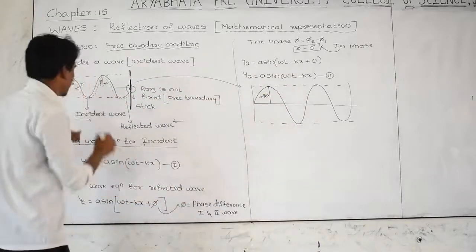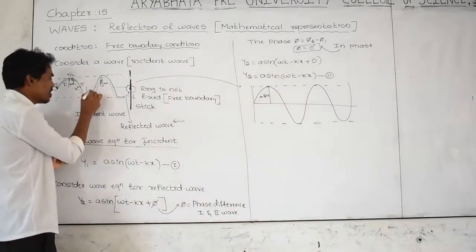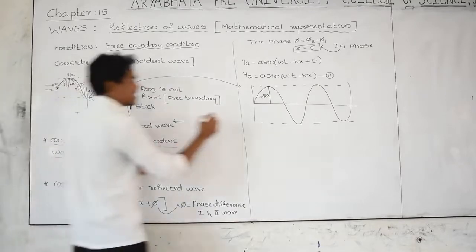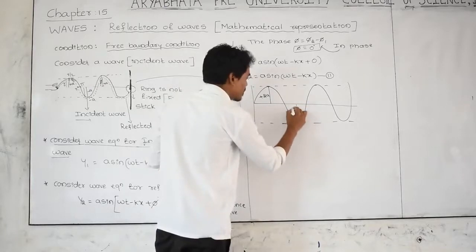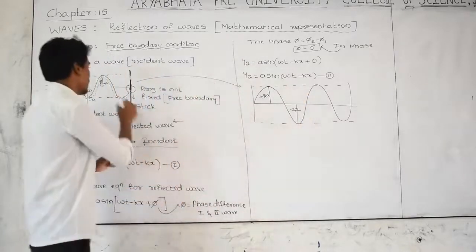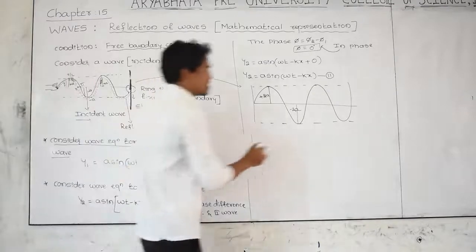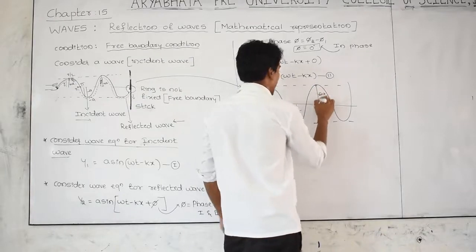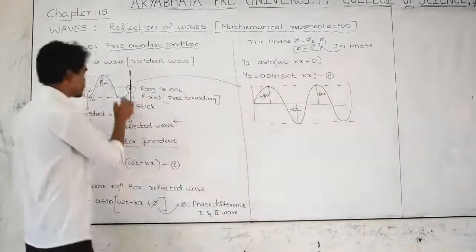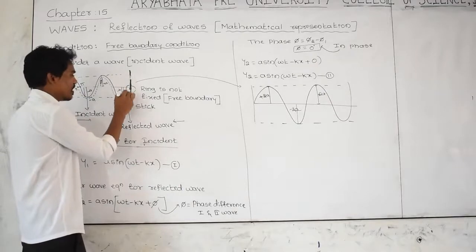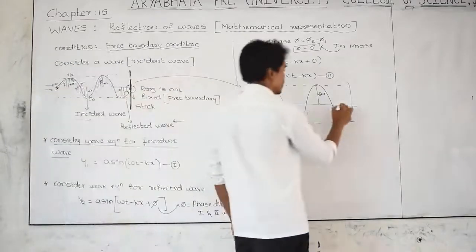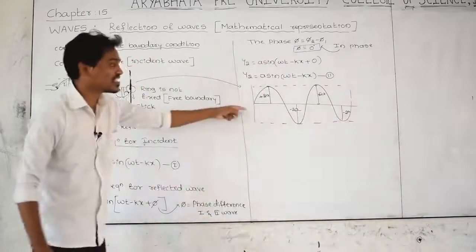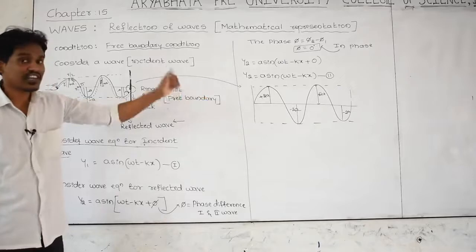Here minus a per incident, minus a per reflected, we are getting minus 2a. And here plus a and plus a, that is plus 2a, and here minus a and minus a, we are getting minus 2a, means wave becomes double. This wave we are going to call as resultant wave.